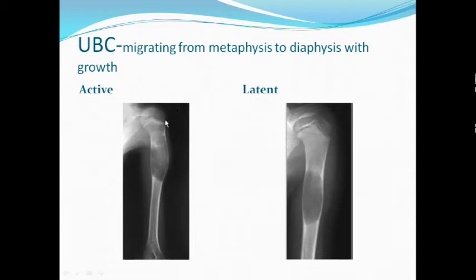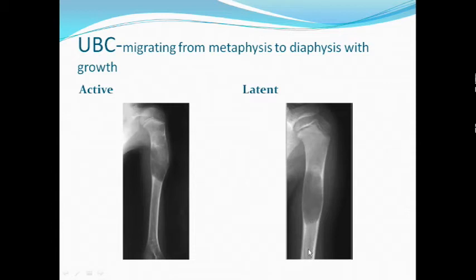So what happens? Unicameral bone cysts usually start close to the physis, and as the child grows, new bone is added here from the physis, which is the growth plate. As the kid grows and new bone gets added in the metaphysis, the cysts migrate towards the diaphysis.